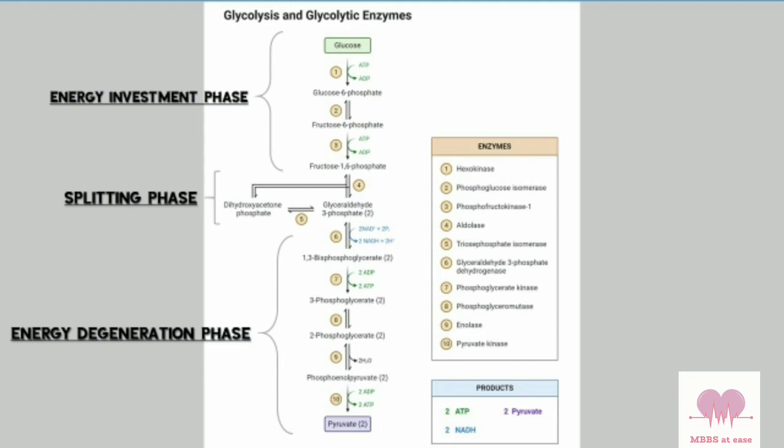Ninth reaction, the high energy compound phosphoenolpyruvate is generated from 2-phosphoglycerate by the enzyme enolase. This enzyme requires Mg2+ or Mn2+ and is inhibited by fluoride. The final tenth reaction, the enzyme pyruvate kinase catalyzes the transfer of high energy phosphate from phosphoenolpyruvate to ADP, leading to the formation of ATP. This step is also a substrate level phosphorylation and this reaction is irreversible. The products we get are 2 ATP, 2 NADH and 2 pyruvate.